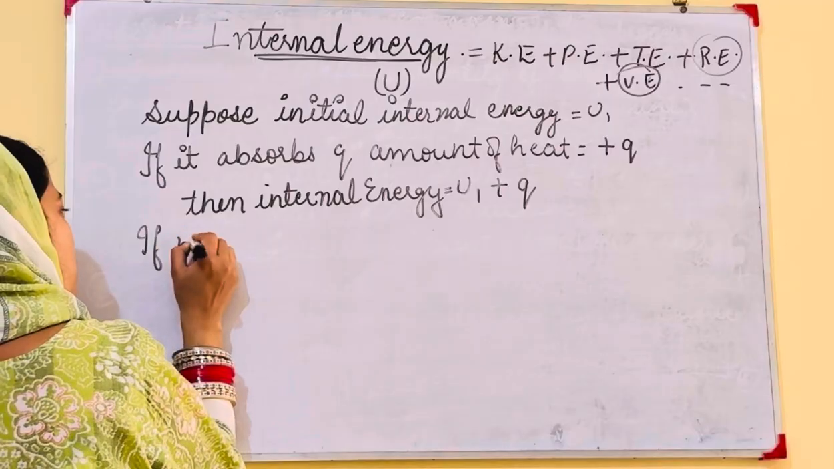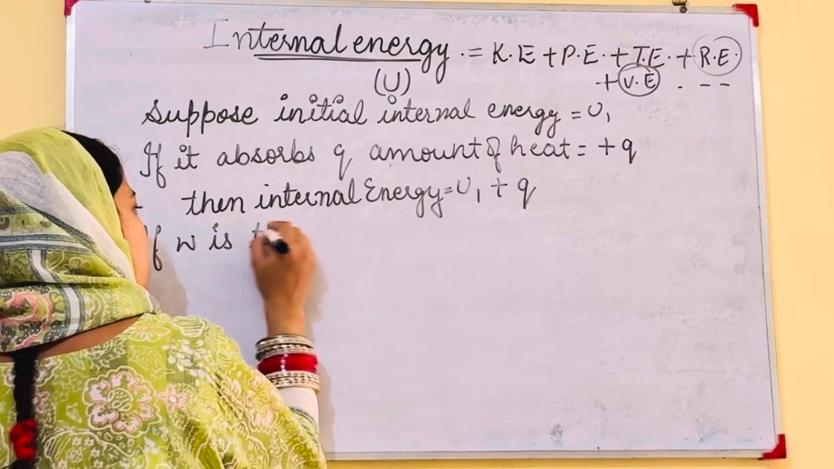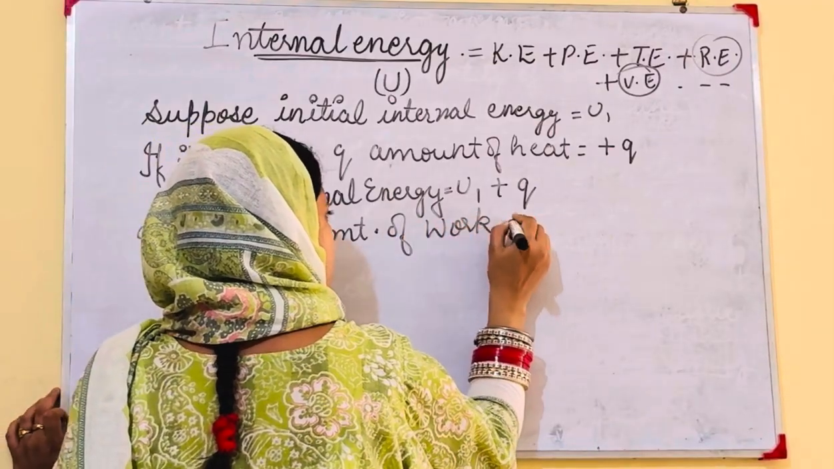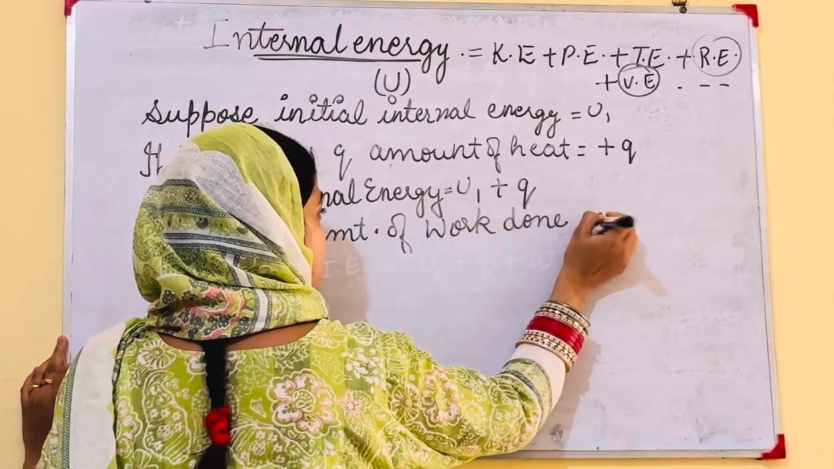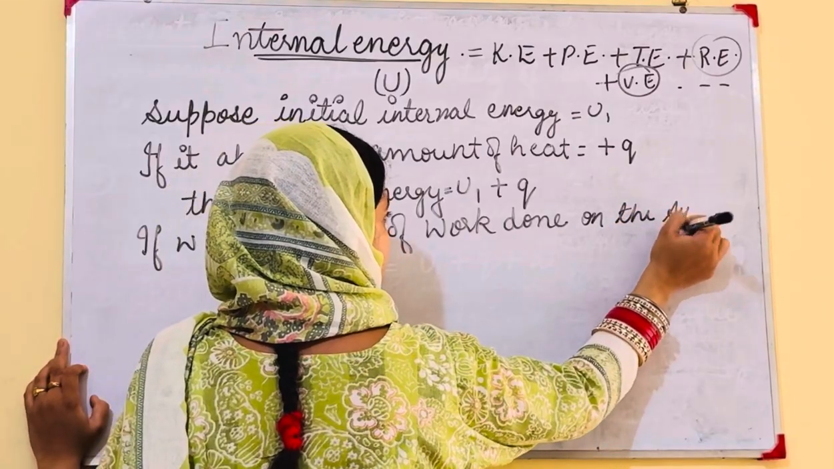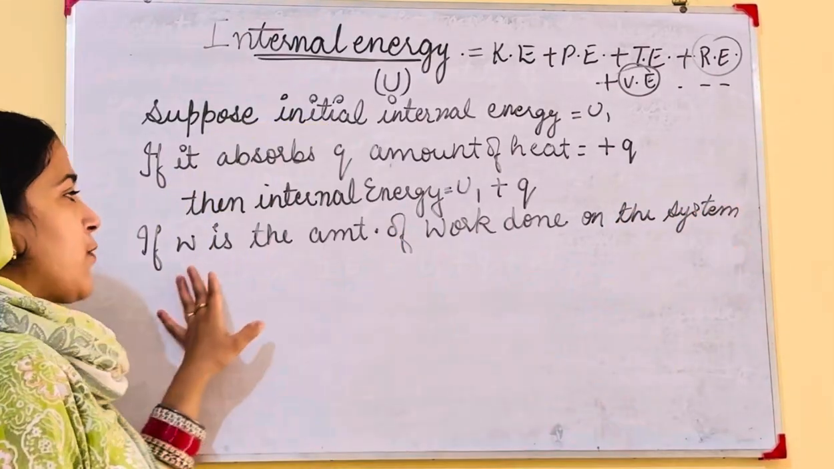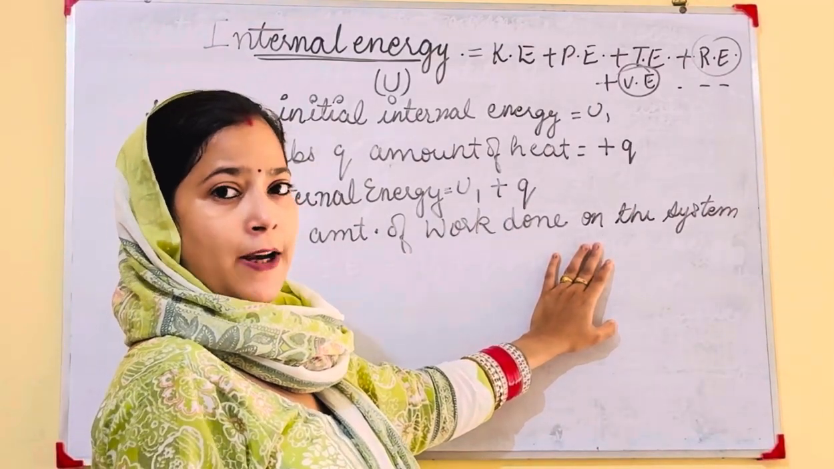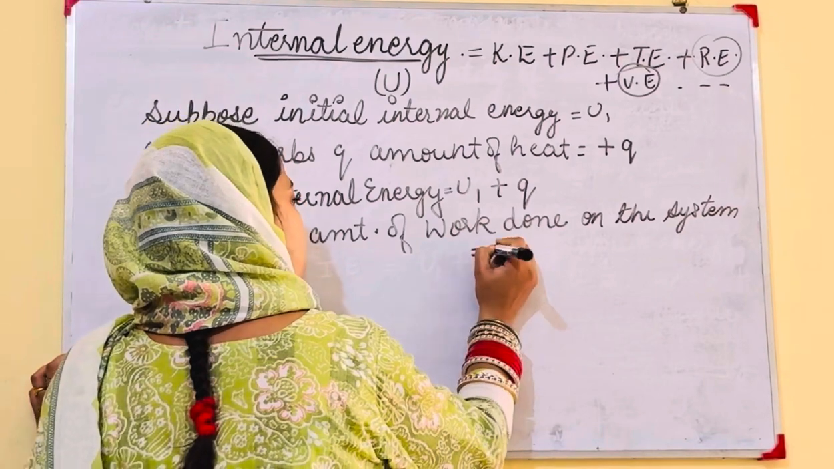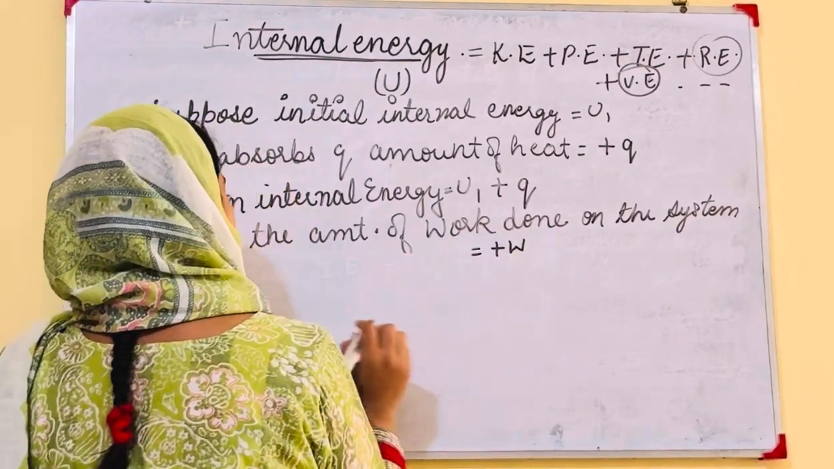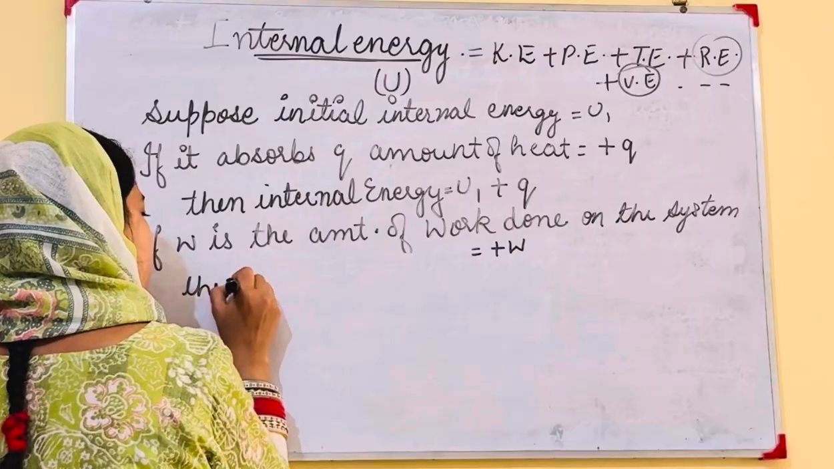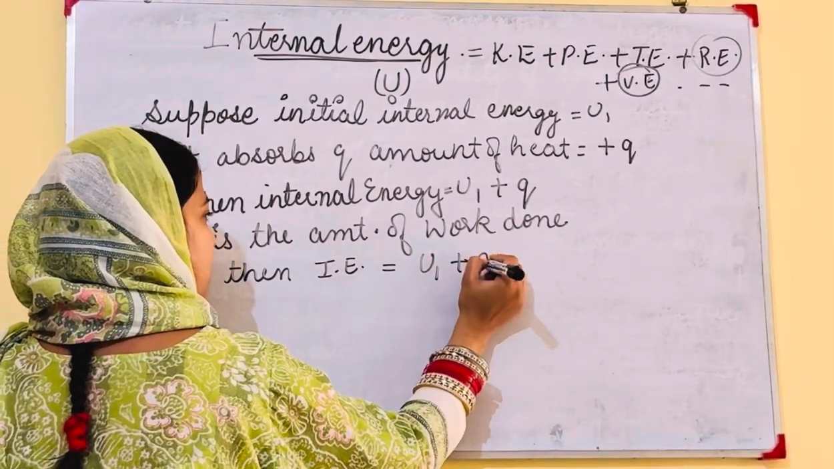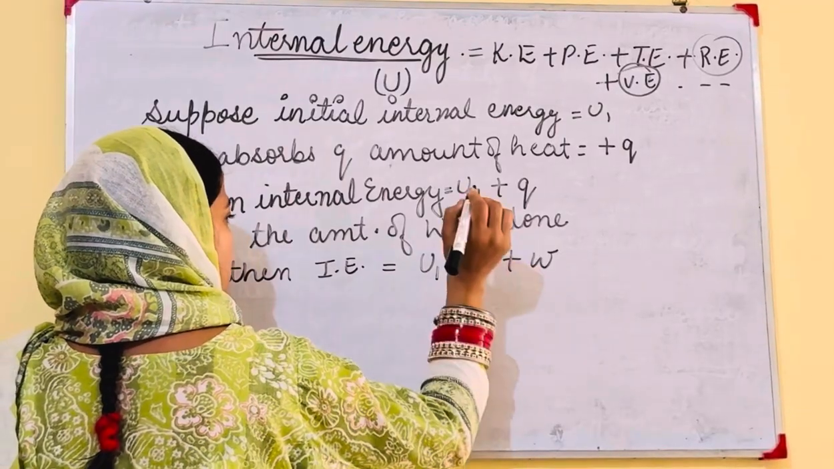Now if W is the amount of work done on the system, then should it be positive or negative? It will be positive, plus W. Then the internal energy will become U1 plus Q plus W.